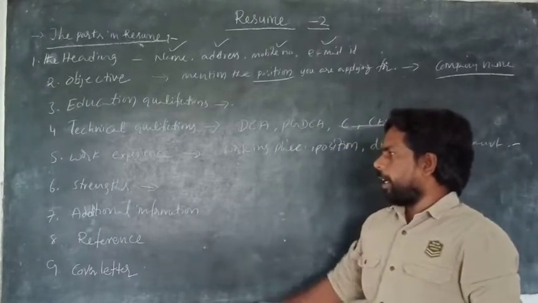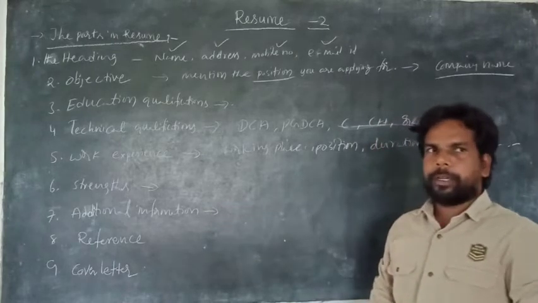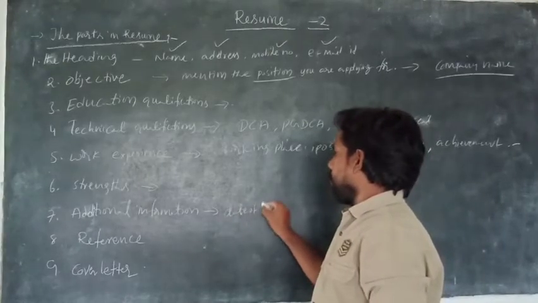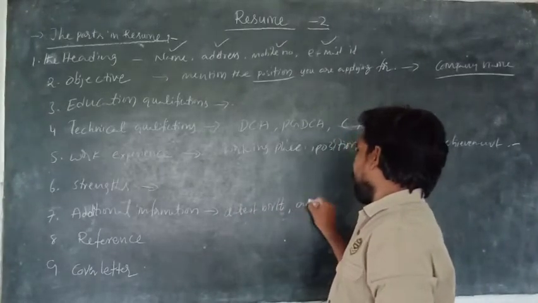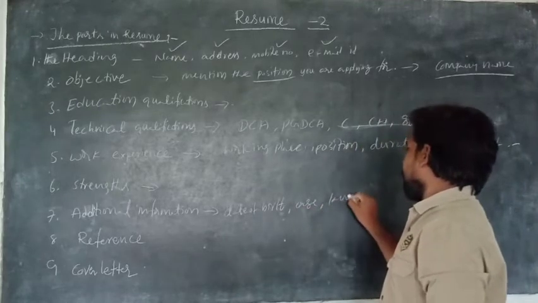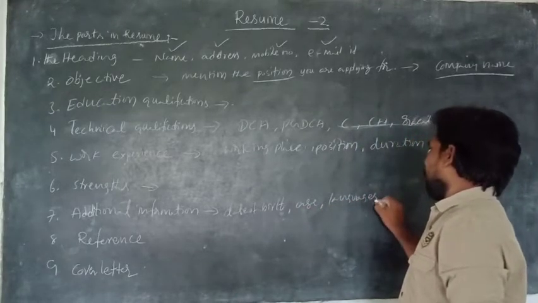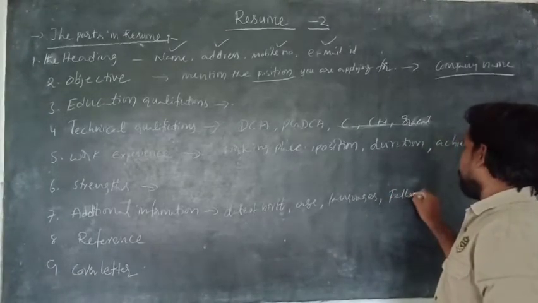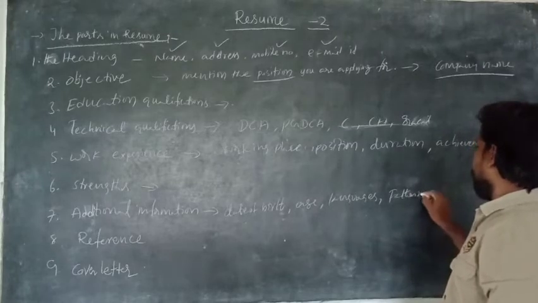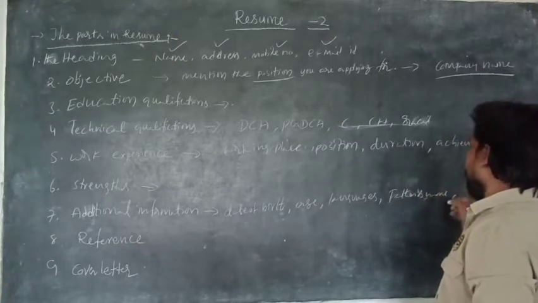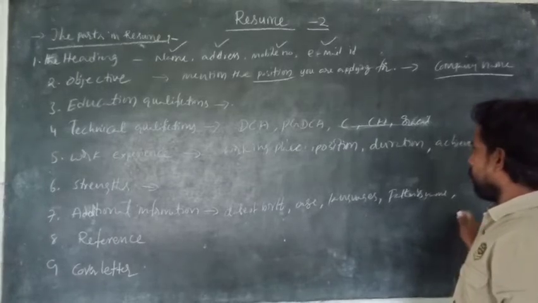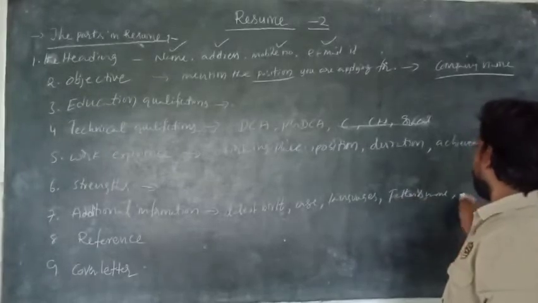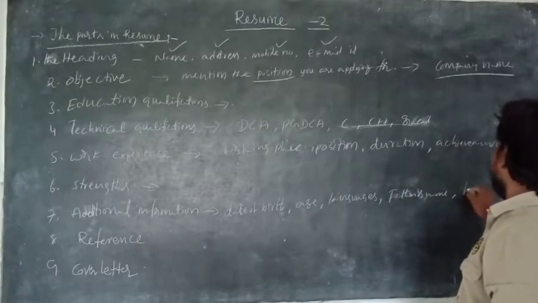Additional information. In additional information, we have more side headings like date of birth, age, languages known, and next one, father's name, and next one, date of birth, age, languages known, father's name, and hobbies.